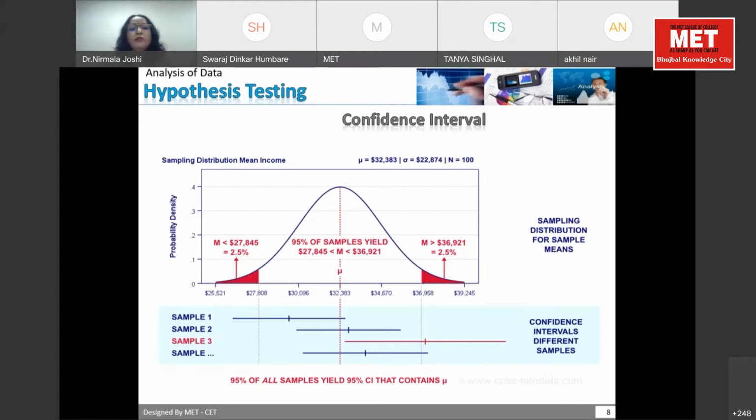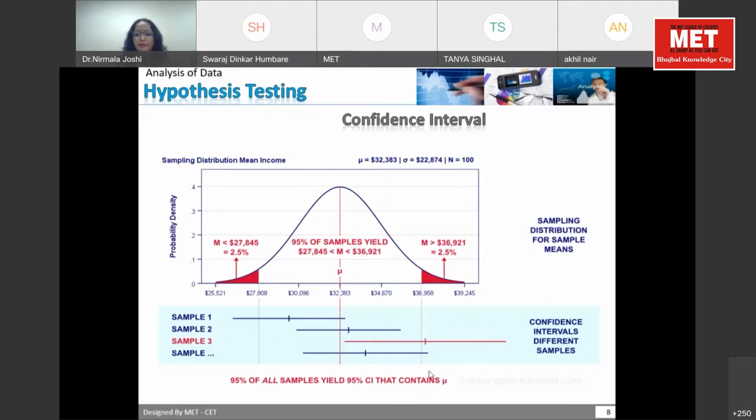Normally, the maximum concentration of students will be in a particular range where 95% of students fall under that category. The remaining 2.5% on each side will be either very slow learners who have scored very little, or a few students who have scored very well. Now suppose I am drawing a sample from this. There are 100 students in this group, and I have taken a first sample and found the mean value of that. The mean value is coming in that category.